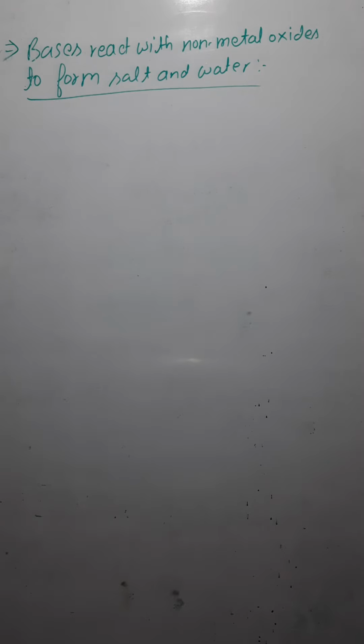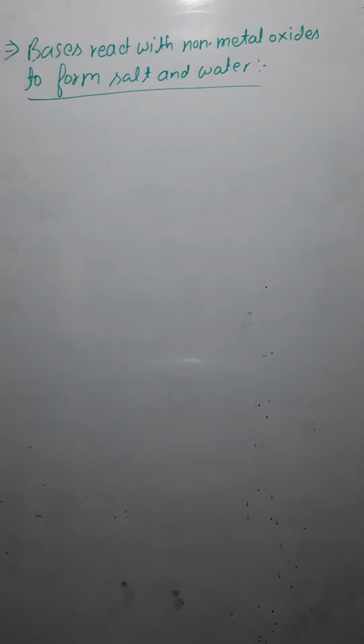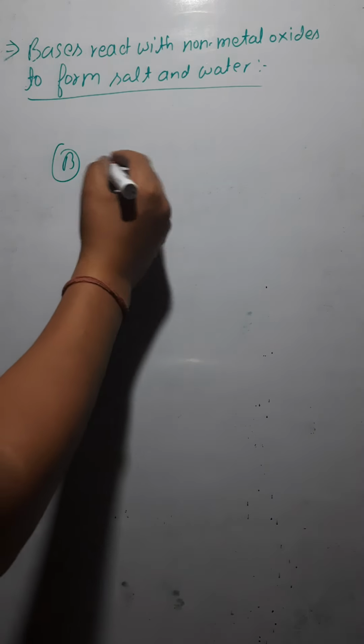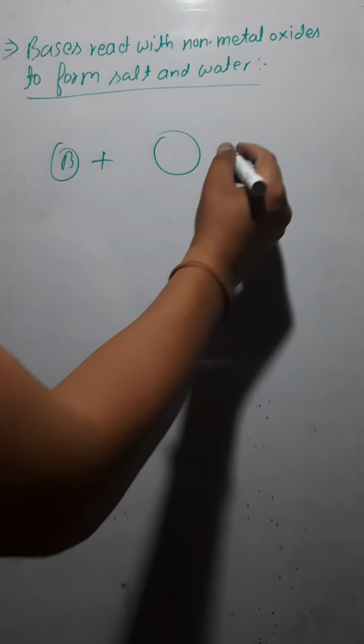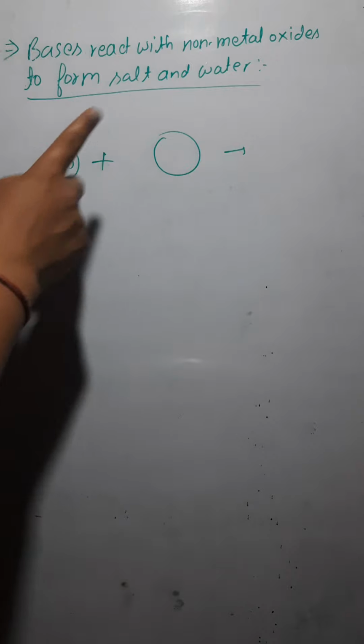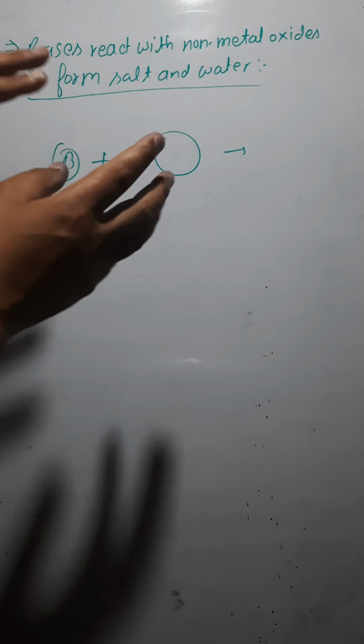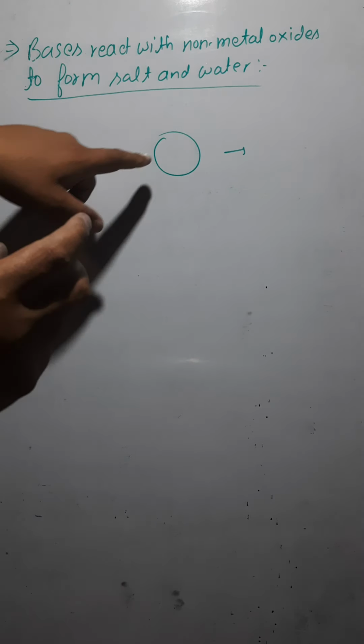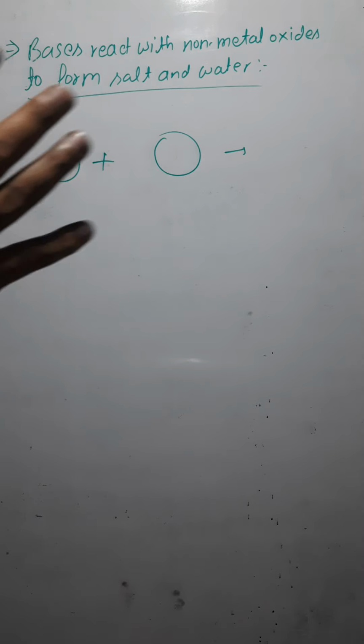Now, anytime a basic compound is reacting with something else, it reacts only when the other compound is an acidic compound.